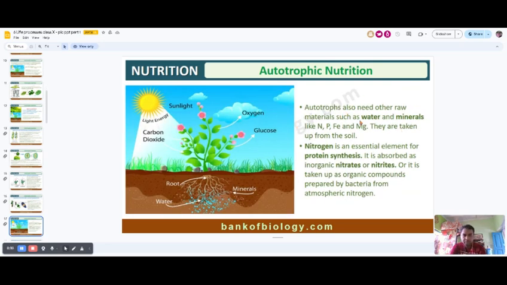Autotrophs also need some minerals like sodium, potassium, magnesium, nitrogen, phosphorus, iron, etc. And they are taken up from the soil.